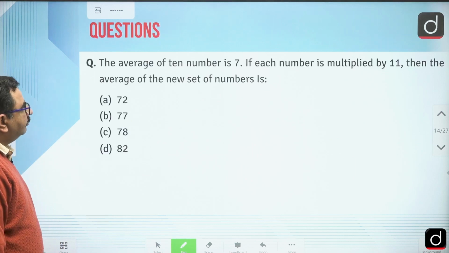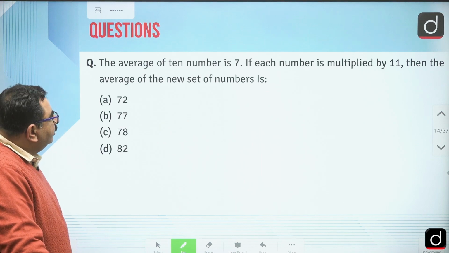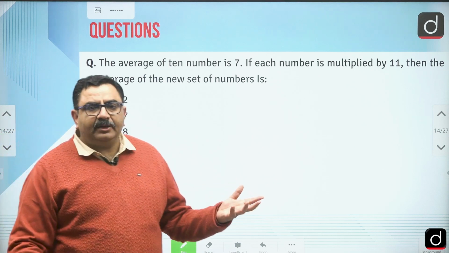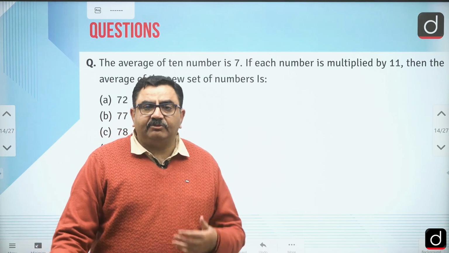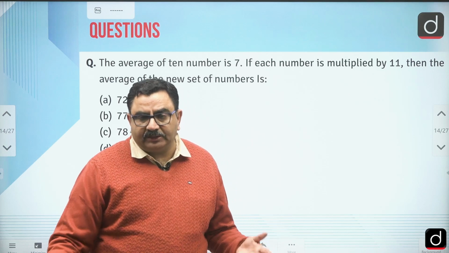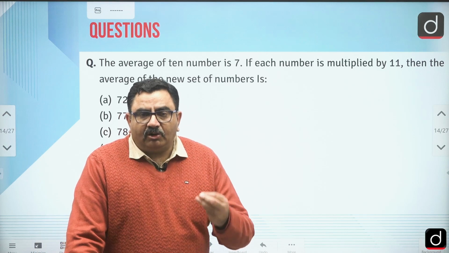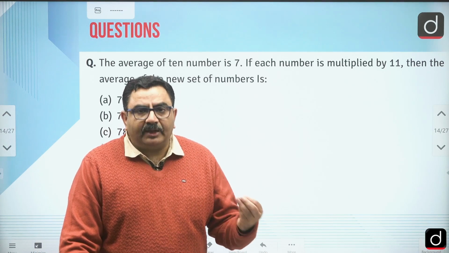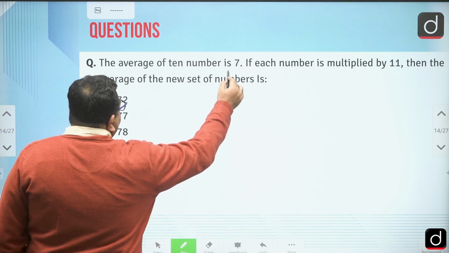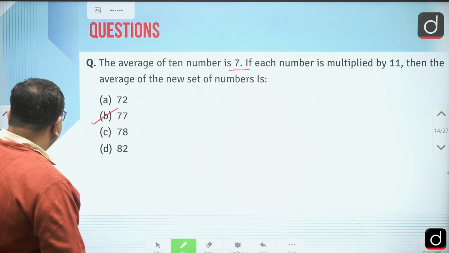The average of 10 numbers is 7. Each number is multiplied by 11. Then what is the average of the new set of numbers? In average, that is very simple. If I multiply all of them by any number, add some number, subtract some number, or divide all of them by a number not equal to 0, the average also changes in the same manner. Here every number is multiplied by 11, so the average would also be multiplied by 11. My answer is 77.